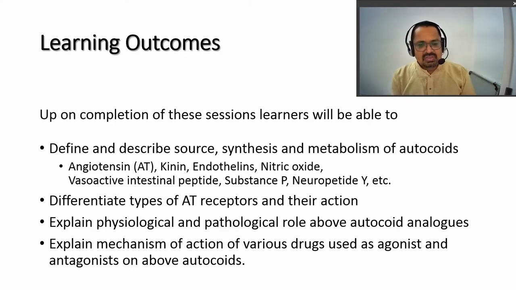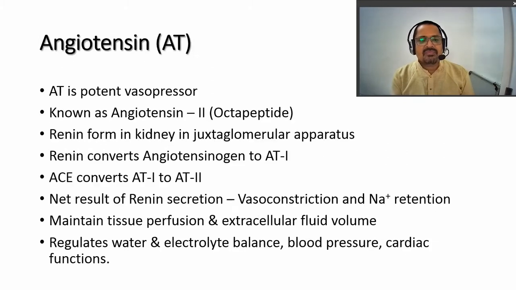Next, we will differentiate different types of receptors of angiotensin, then explain the physiological roles and the pathological roles of these autocoids. Then we will try to explain the mechanism of actions of various drugs which are acting as agonists and antagonists in the above receptors.